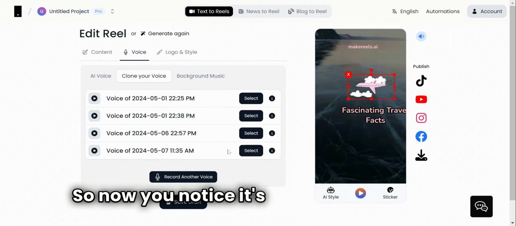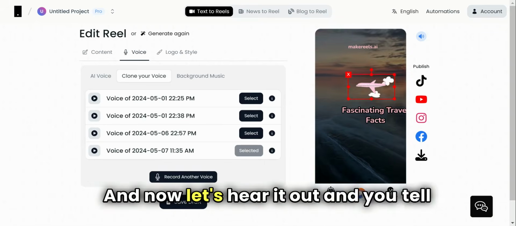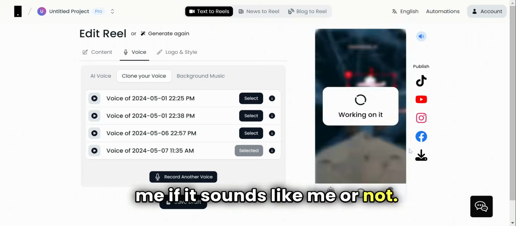Oh my gosh, I'm scared. Like this is perfect. Okay, let's use it in our reel. So now you've noticed it's added at the bottom. I just quickly select it, and now let's hear it out. And you tell me if it sounds like me or not.